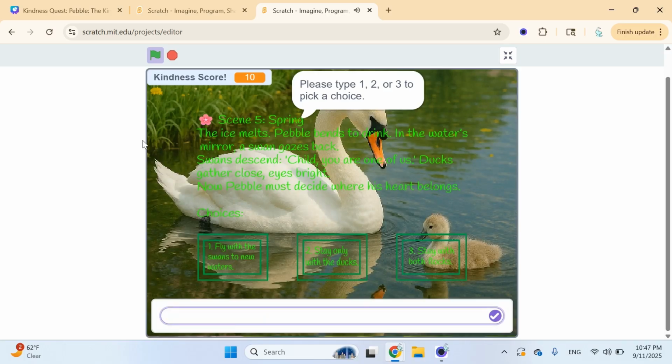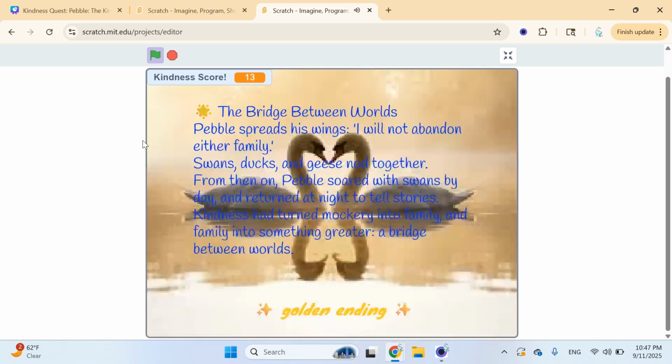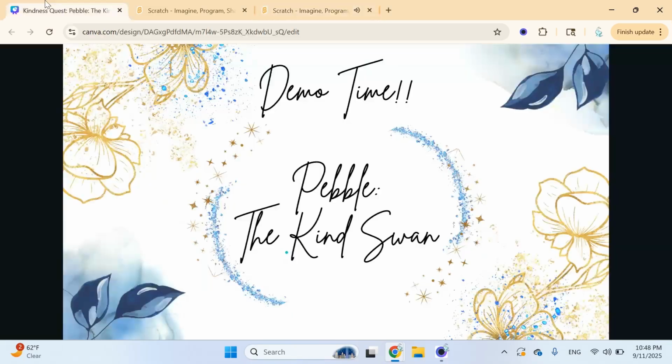Swans appear and claim Pebble as one of their own. Pebble then faces a bigger decision. 1. Leave the ducks forever. 2. Stay with only the ducks. Or 3. Stay with both flocks. For a demo, we'll choose option 3, stay with both flocks. This takes us to scene 6, the bridge between worlds. It's the golden ending showing Pebble uniting ducks and swans as one family. We illustrated this with a swan heart image to symbolize love and kindness. That concludes our demo.